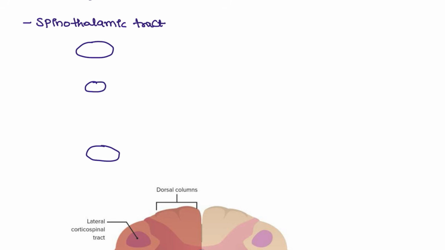So from the spinal cord it is going to decussate to the other side, and from there it goes upward.